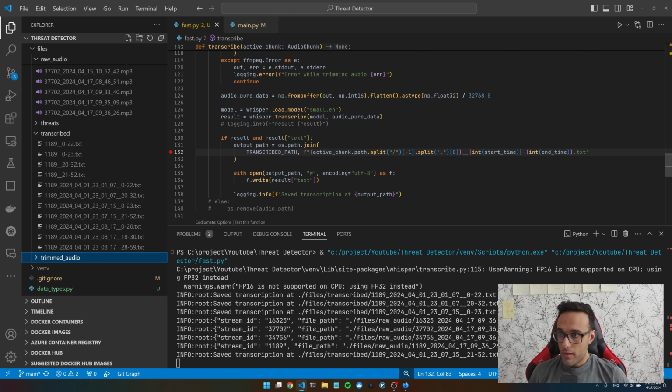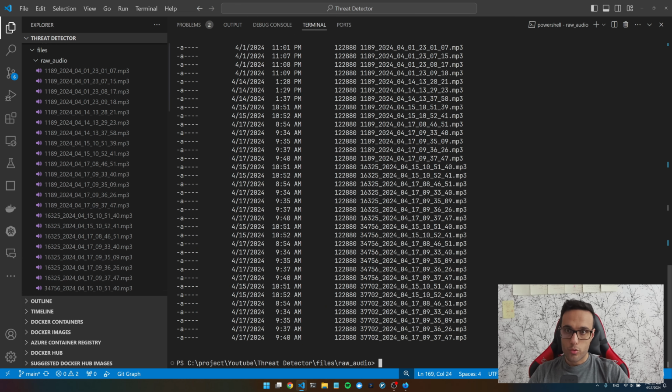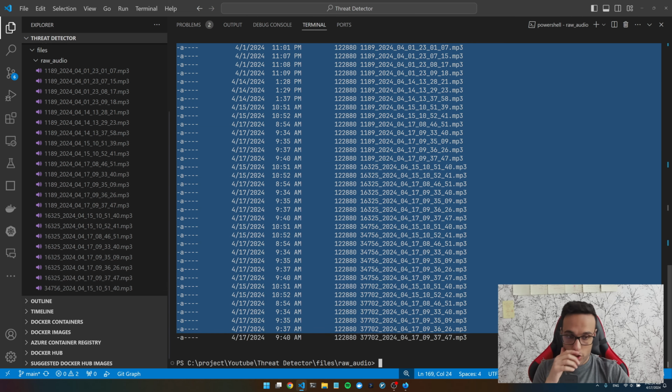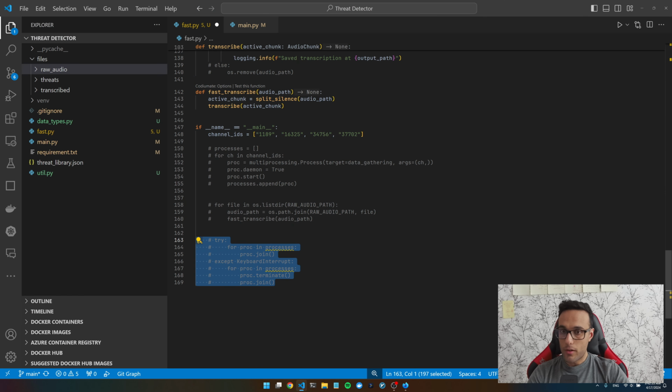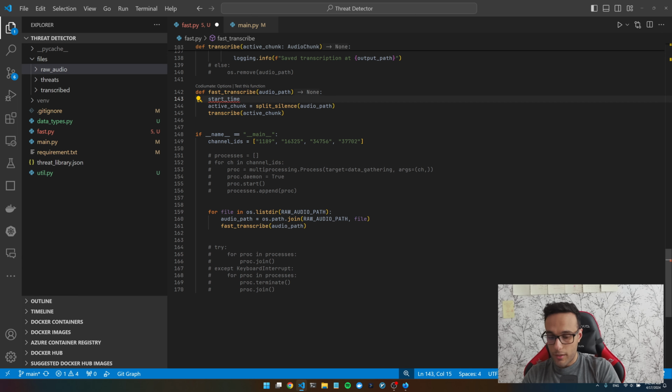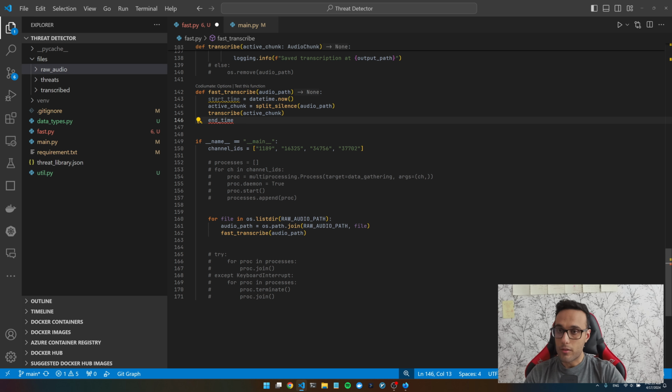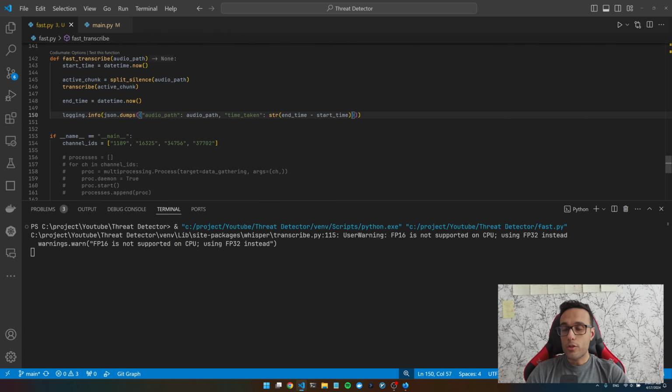So let's run a timer and see how fast we're transcribing each file. We have about 20 audio files, each one a 1-minute audio. I'm going to comment out this part and only focus on the transcription. Start time, end time. By the way, I'm not using any GPU. It's been purely run on CPU, so we can make this much faster if we migrate to GPU.